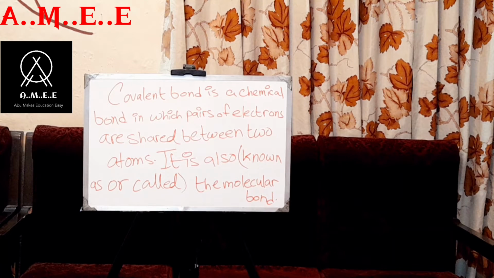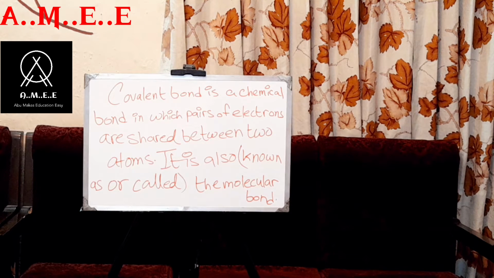A covalent bond is a chemical bond in which pairs of electrons are shared between two atoms. It is also known as or called the molecular bond. If you write known as, you don't need to write the word called. If you write called, then you don't need to write known as. You are intelligent enough to understand.